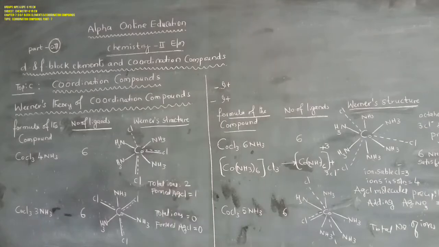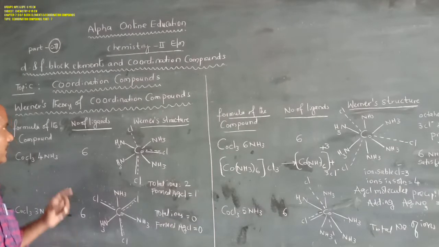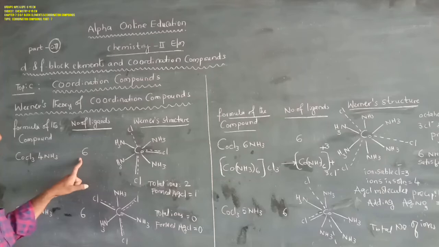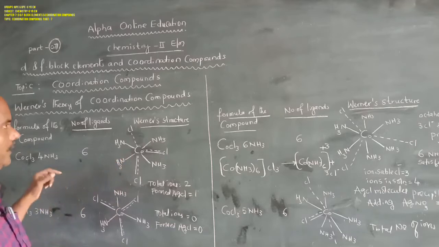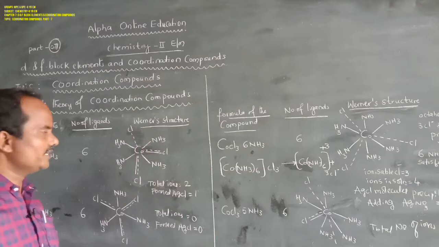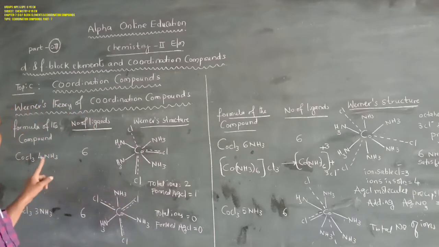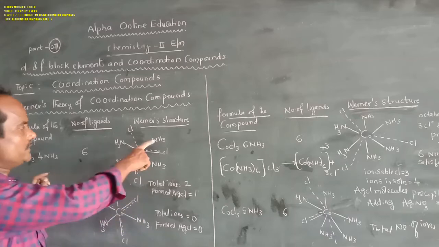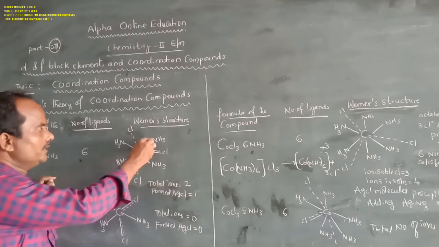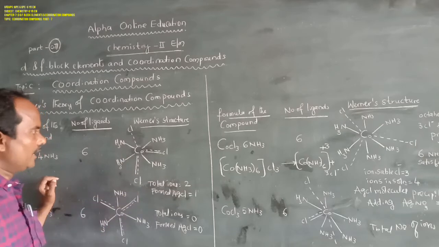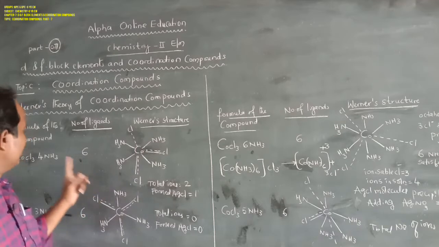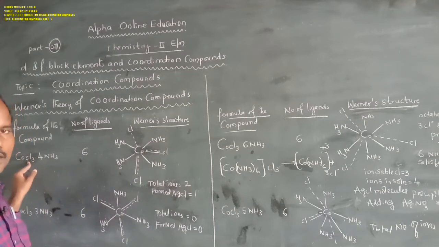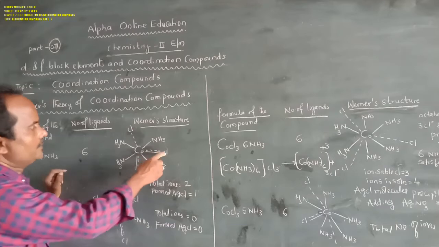So the next compound is CoCl3·4NH3. The number of ligands is 6. How can we write the Werner structure? According to primary and secondary valency, the cobalt coordination number is 6. First of all, 4 ammonia molecules satisfy the secondary valency, and they can be represented as thick lines. After that, the remaining 2 can be satisfied by negatively charged ions, chloride ions.